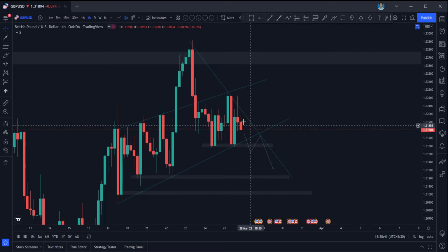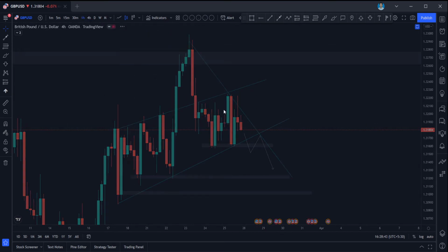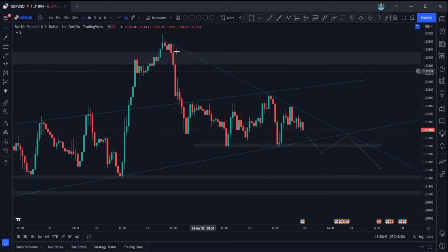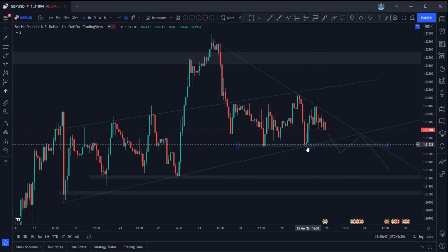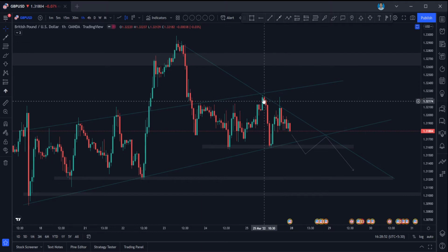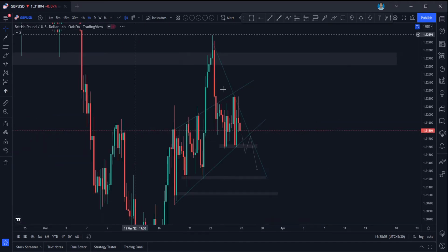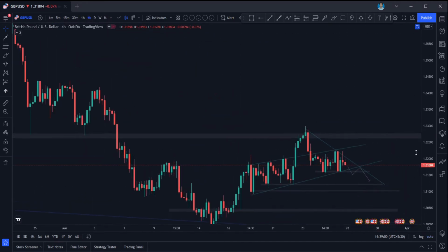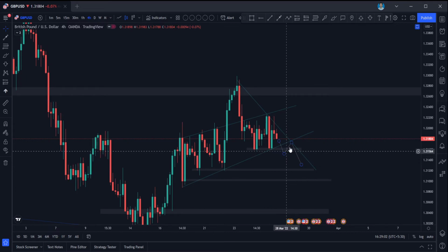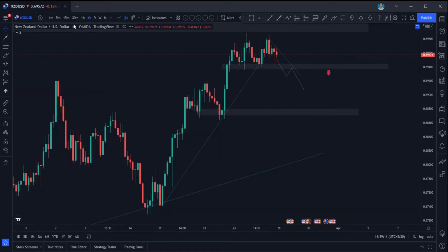Long entries are not that favorable as well, because you can see here it tried to take support from here and formed a double bottom as well. It tried to go up and it got rejection from this level itself, which represents the sellers are in control. So if it is breaking this level here in the 4 hour time frame, and if it is retesting this area, you can go for short entries and take this as your first target, and the second target would be here, guys. So that would be for GBP USD.